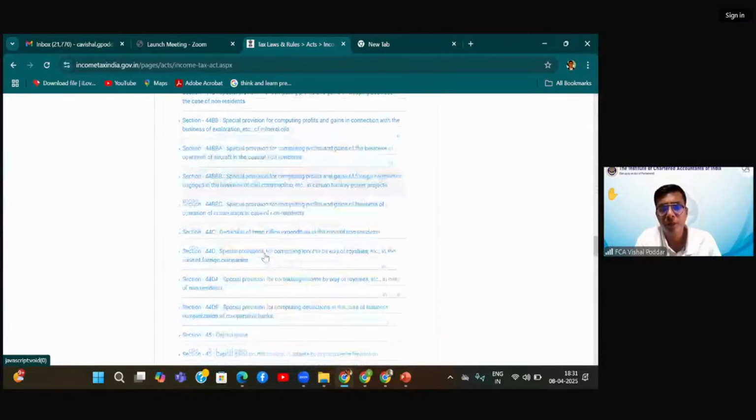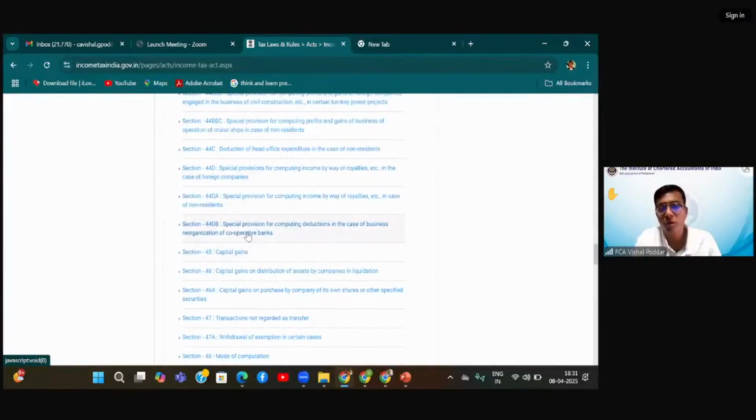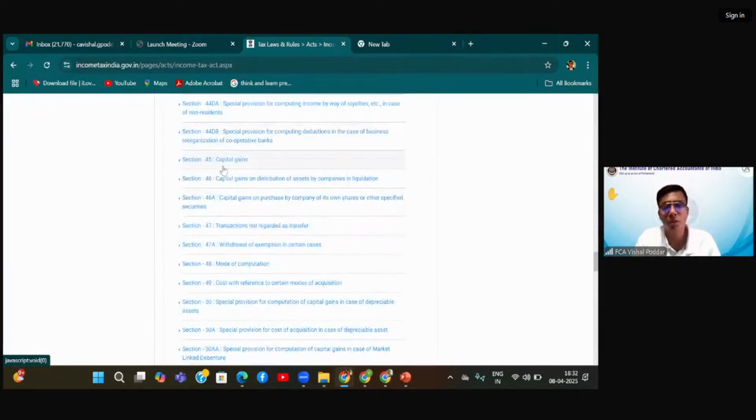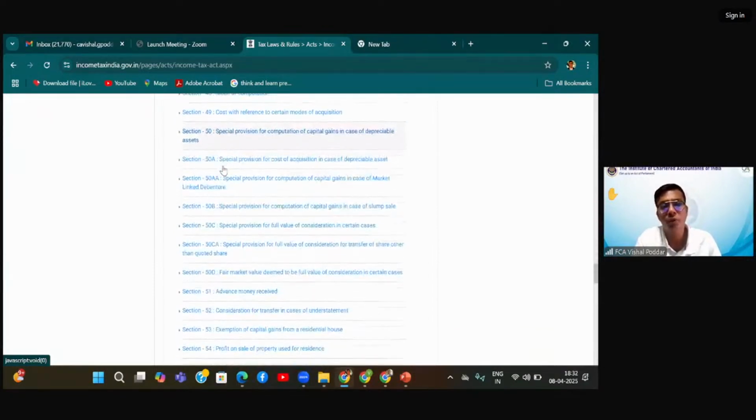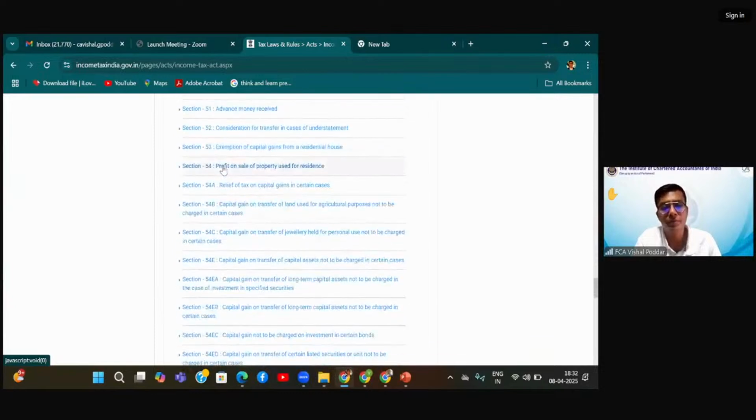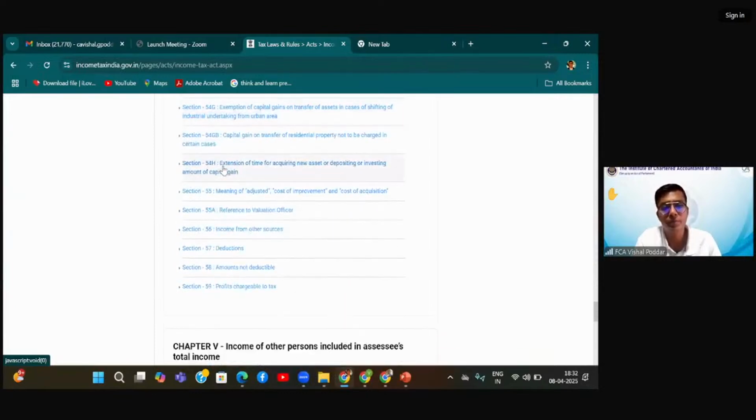See how many A, B, C, D sections you are having. Up to 44. 28 to 44 is the business head, which is called profits and gains from business and profession. So PGBP is the short form. Then 45 to 55 is your capital head, up to 55. 56 to 59 is other sources. Fine. Is this clear?